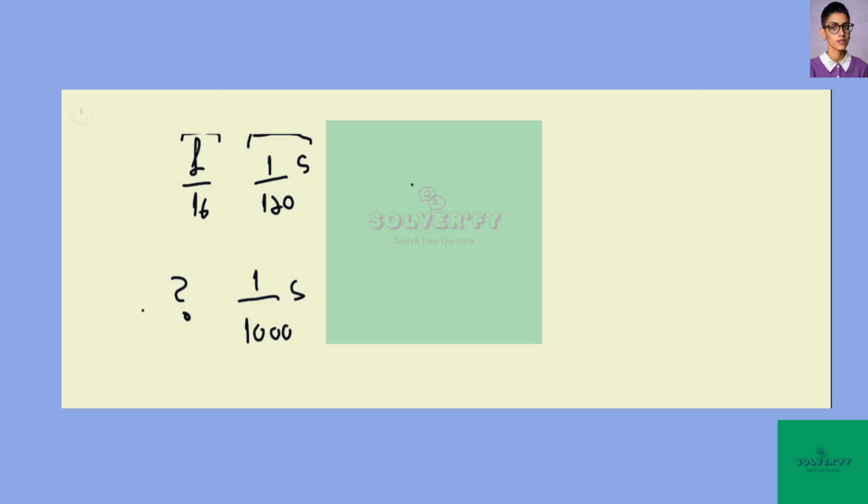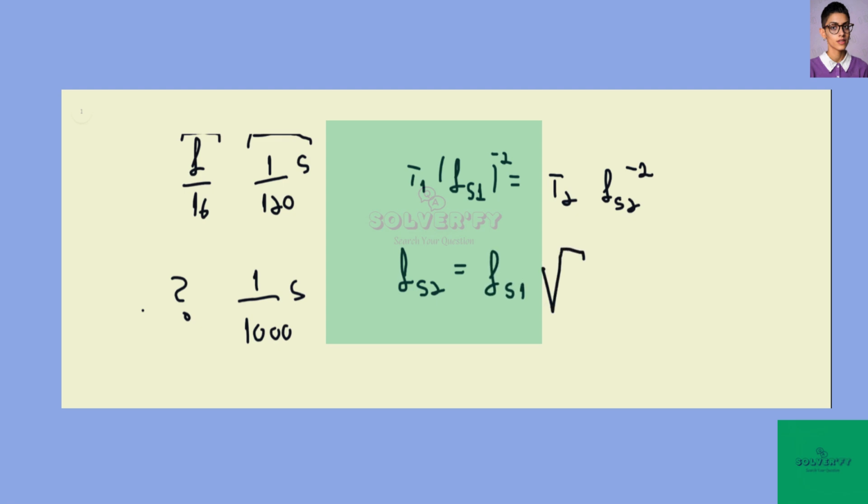So we get that T1 times f-stop 1 to the power of minus 2 is equal to T2 times f-stop 2 to the power of minus 2. So we get that f-stop 2 is equal to f-stop 1 times the square root of T2 divided by T1.